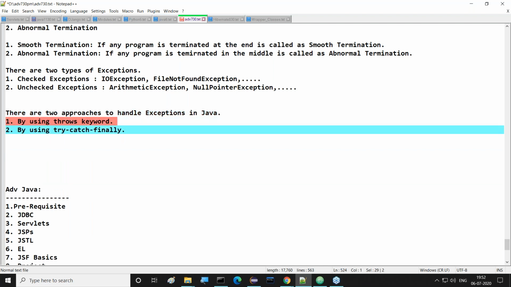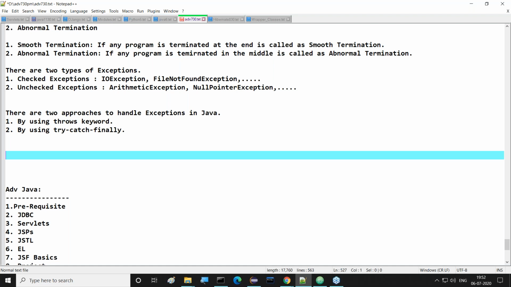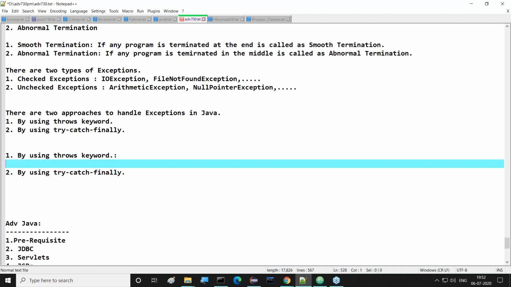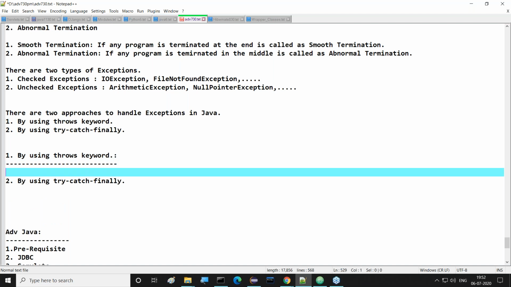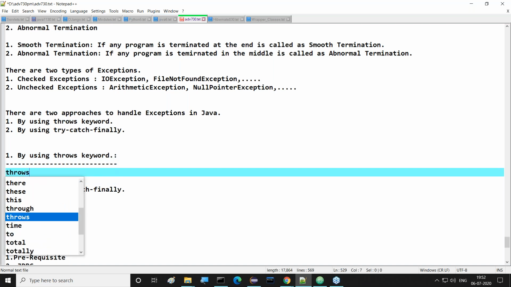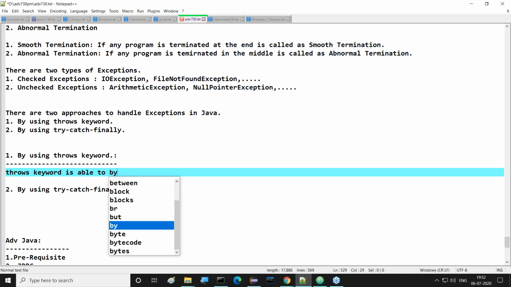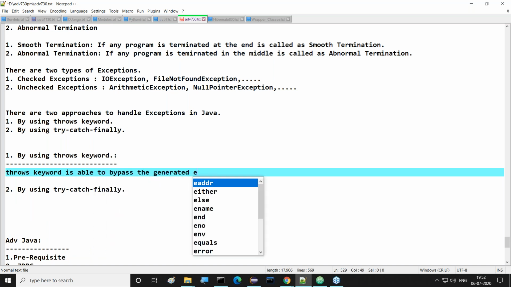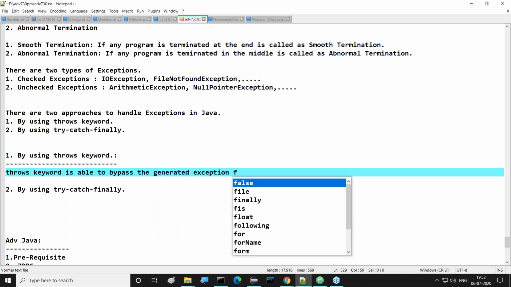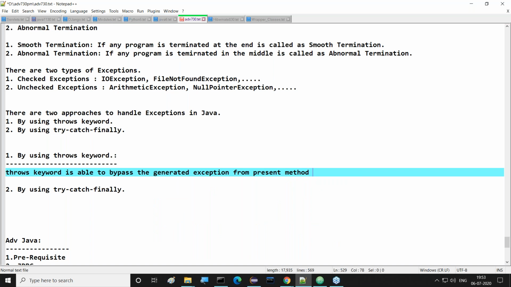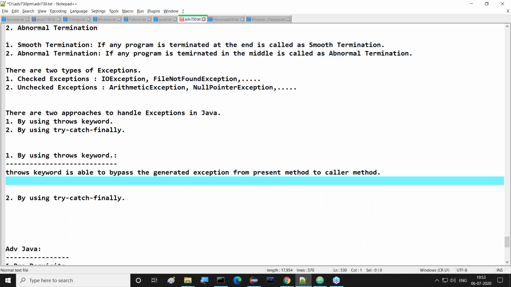I want to handle this exception by using the throws keyword. In two ways we are able to handle exceptions. I want to show the two ways here. First one is which one? The throws keyword. By using the throws keyword, it is able to bypass the generated exception from the present method to the caller method. Which method is calling this present method, to that method it is able to bypass the exception. I will show that example clearly.